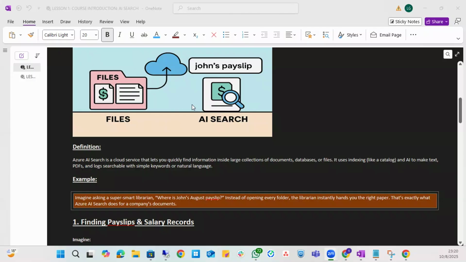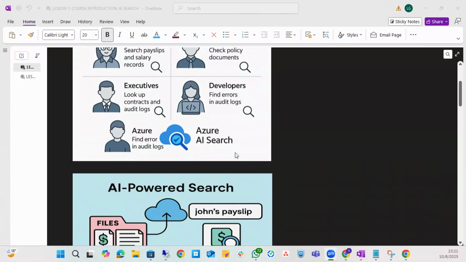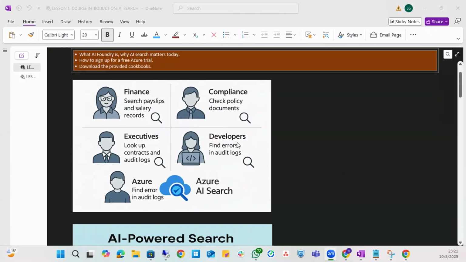But in our case, we're going to focus on the Azure AI Search, which is a cloud service. What does it do? It lets you quickly find information inside large collections of documents, databases, and files using a concept called indexing. Now that sounds like a lot, right? And it uses AI to make text and PDFs searchable with simple keywords in natural language. That sounds like a lot, but what does that mean? If you have used ChatGPT, you definitely know what that means. So it's basically searching through documents in our case.